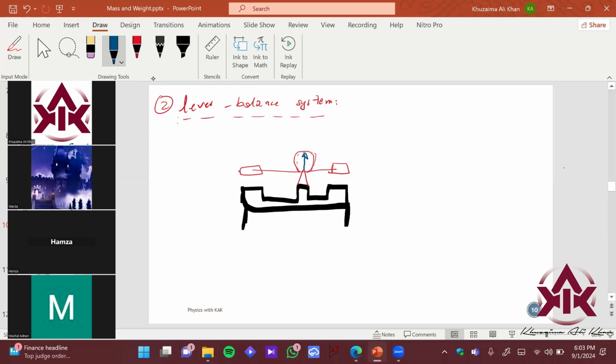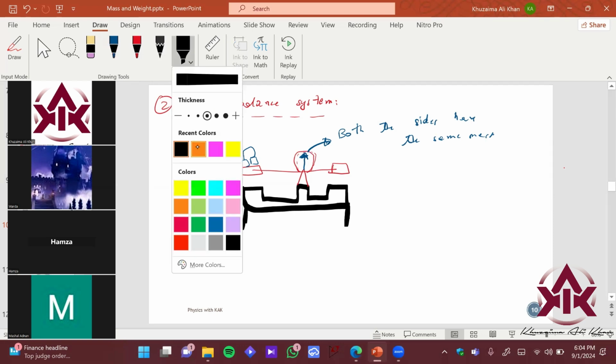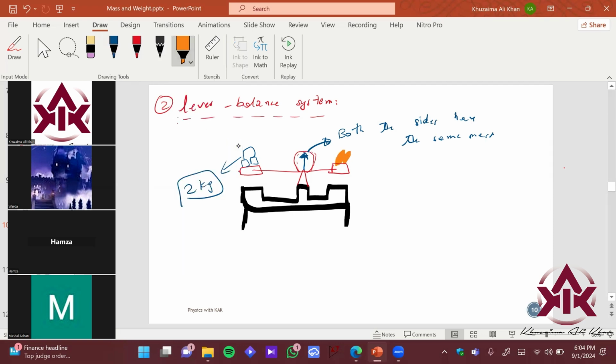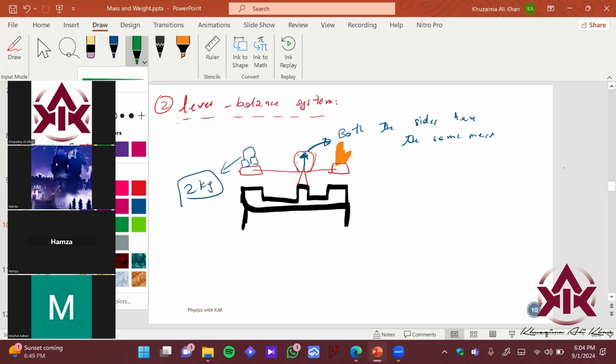If the needle is at the center, there is no fluctuation. If it is at the center, that means both sides have the same mass. Imagine if I put some blocks over here, and the combined weight of these blocks is 2 kg. And if I want to buy some mangoes, I'm going to put the mangoes over here. Again, if the needle is hitting the center, that means it is balanced out.